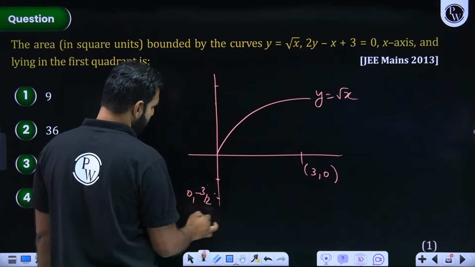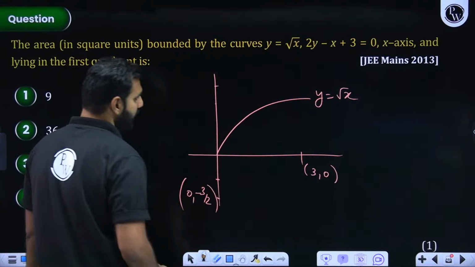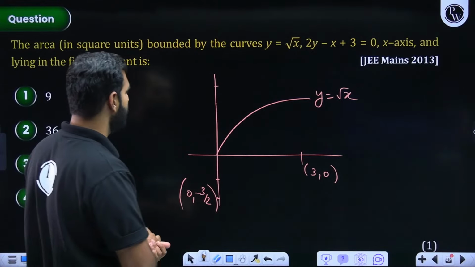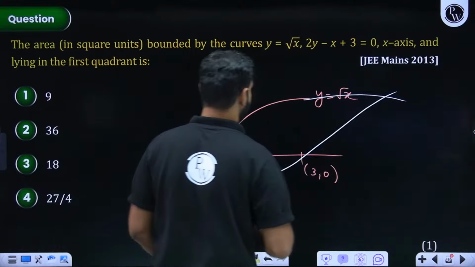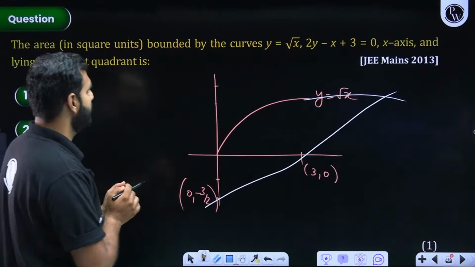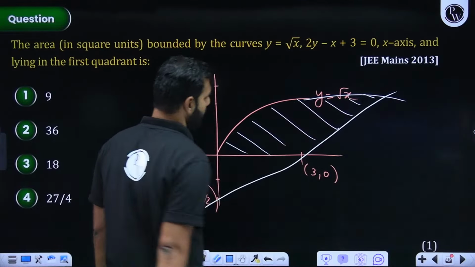Correct me if I'm wrong because I'm not very much focused, so I'm prone to make a lot of mistakes, at least in terms of calculations. So this is your straight line and this is your curve. Correct me if I'm wrong. And the x-axis. So this is going to be the curve. This region's area is what you need to find out.